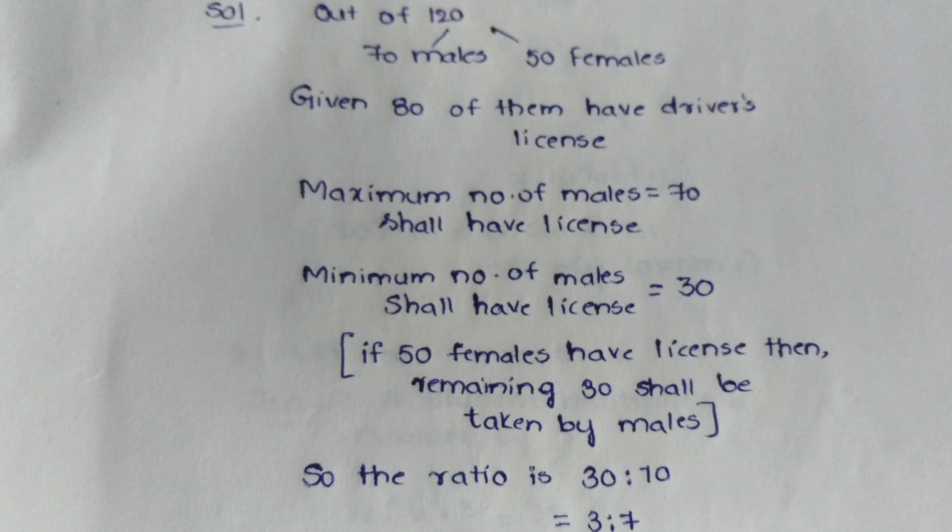So what I am doing is I am considering the maximum number of males who have a driver's license as 70, because we all know that compulsorily 70 males can have a driving license. So considering that, the maximum number of males is 70. And now coming to the minimum number of males, out of 80, if 50 females have a driver's license, the remaining 30 will be men. Okay, so now the minimum number of males is 30. So the ratio of minimum to maximum number of males who have a driver's license is 30 is to 70, which is nothing but 3 is to 7. I think you have understood the solution.